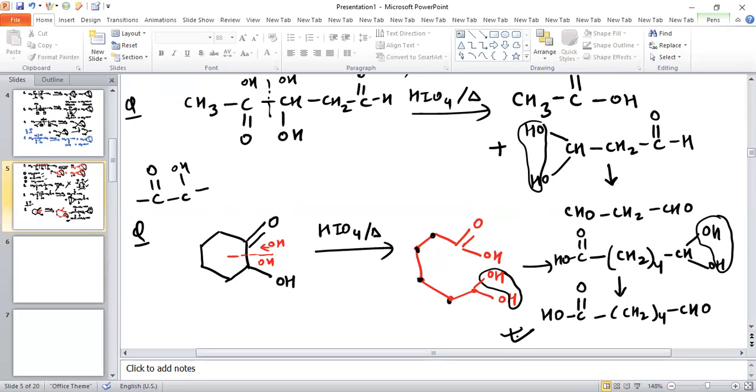So this is basically what we have studied, the reactions related to oxidation and cleavage by periodic acid. And we have seen the conditions and all the questions related to this. So in the next lecture, we will discuss some more reactions which are used for the formation of aldehyde and ketone. We are studying the preparation of aldehydes and ketones. So in the next lecture, we will study further.